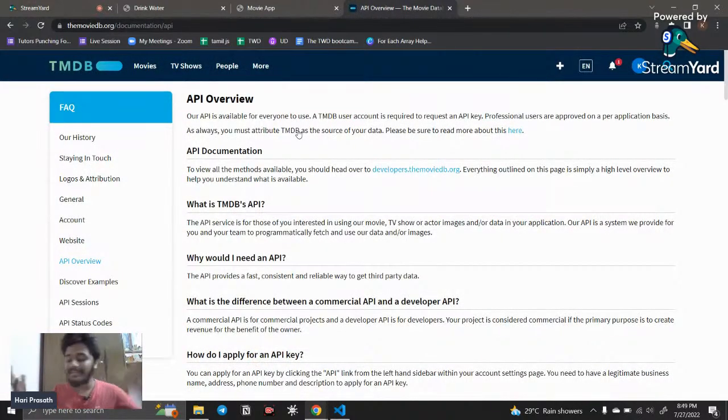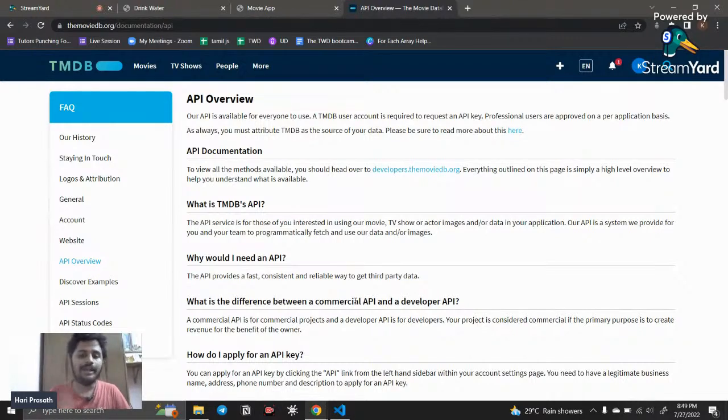So an API is nothing but data. All the data that it contains, we can use that in our website. For using that API, you need to get access from the owner. For example, if you want to use the Google Maps API, you need to get access from the company Google. For that you need to give certain information, and they will provide you some keys. By using that key only, you are able to access that API.